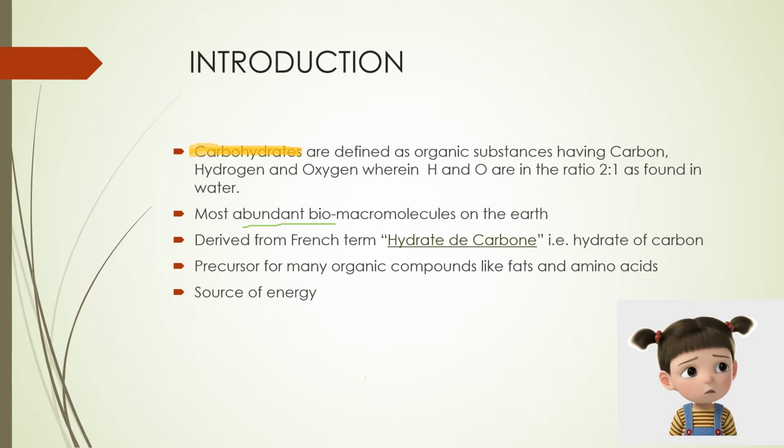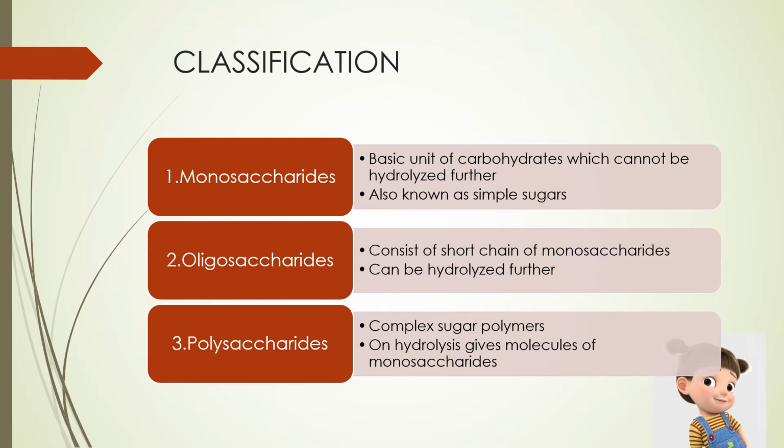So the carbohydrate consists of carbon, hydrogen, and oxygen. The ratio of hydrogen and oxygen is said to be 2:1, as found in water. The function of carbohydrates: they are said to be the forefathers for many organic compounds like fats and amino acids, and also the most common source of energy. Carbohydrates are classified into three types: monosaccharides, oligosaccharides, and polysaccharides.